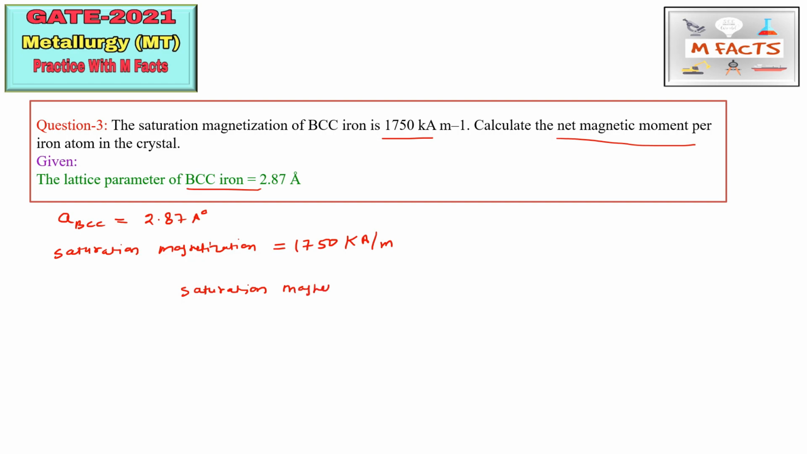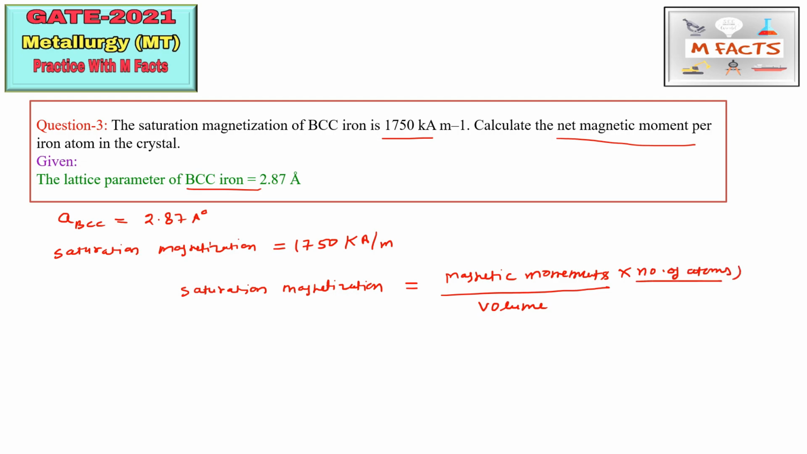Okay, so saturation magnetization is basically the sum of the magnetic moments per unit volume. One more thing we have to take care of in this type of question is unit conversion. Magnetic moment per unit volume is the saturation magnetization, and sometimes they ask for it per iron atom, so you can multiply by the number of atoms. This is basically the number of effective atoms.